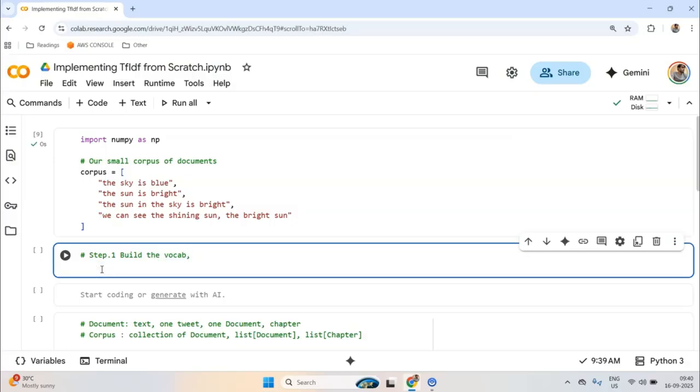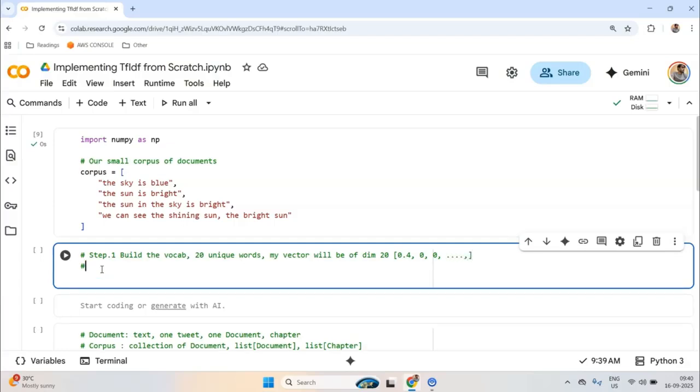Let's say I get 20 unique words, then my vector will be of dimension 20, which means I will have 20 numbers once I am done with this whole process. So maybe something like 0.4, 0, 0 and so on. A lot of entries will be 0, and I'll tell you why in a moment.